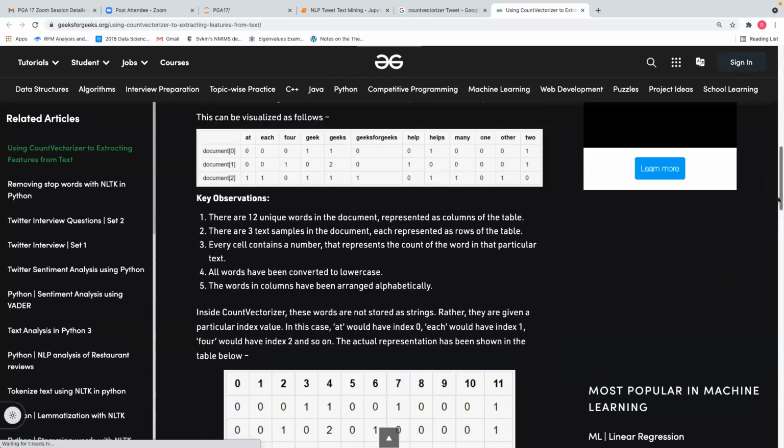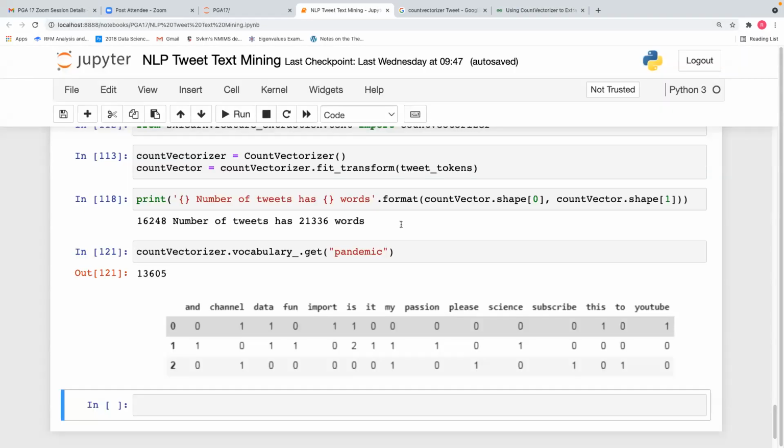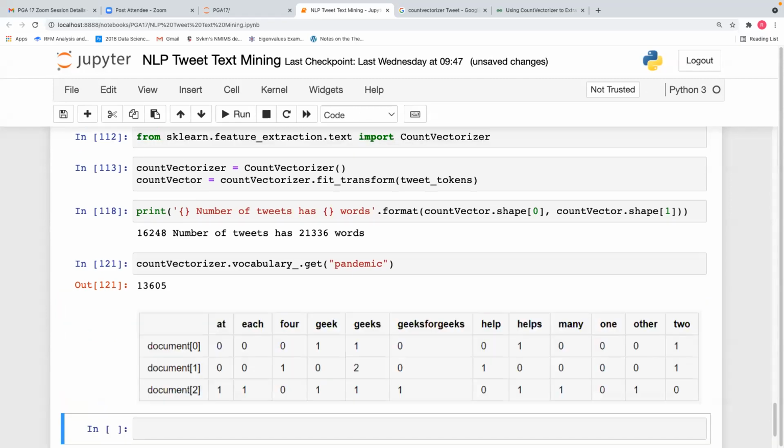Each tweet is one document. See here, document 0 means tweet 1, document 1 means tweet 2. So this is how the words are appearing in each of the documents. This is called count vectorizer.